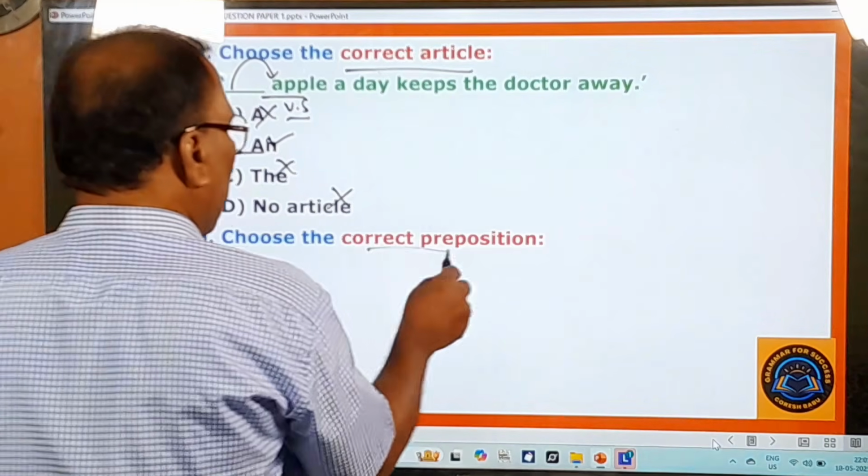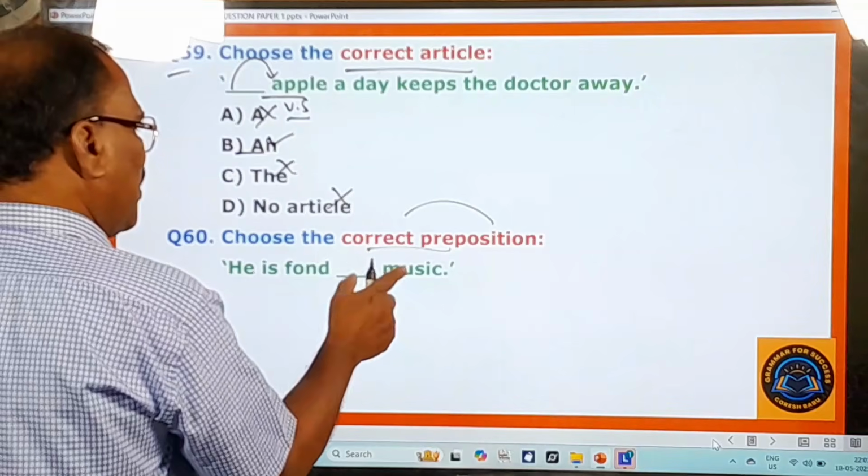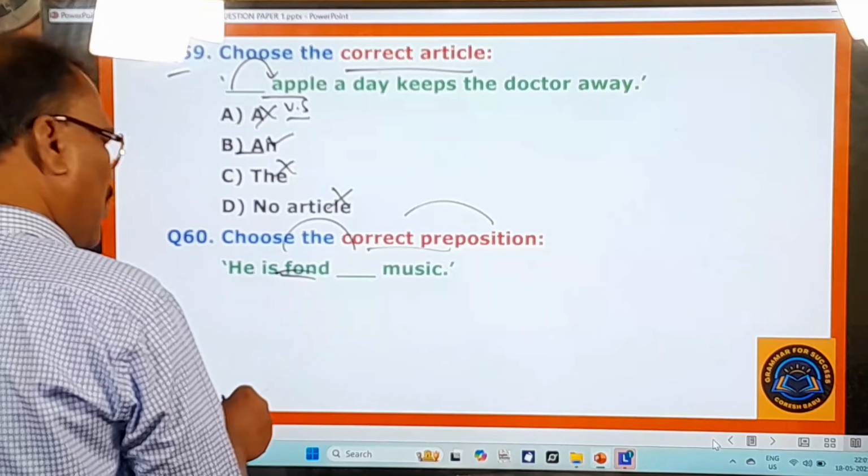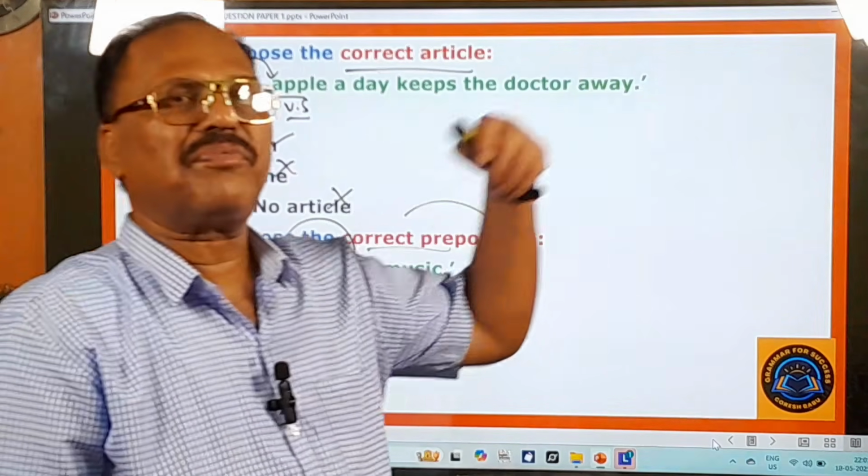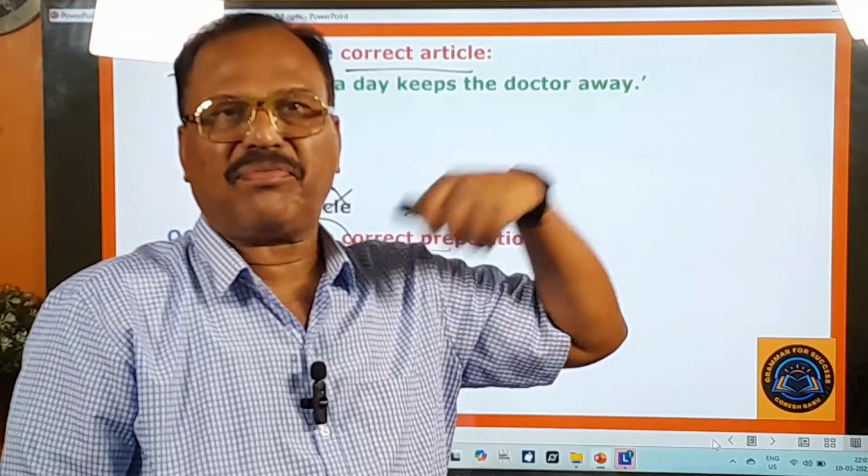60th question, choose the correct preposition. He is fond dash music. After fond, what should we use? We should use only 'of', because certain words take only certain prepositions after them.